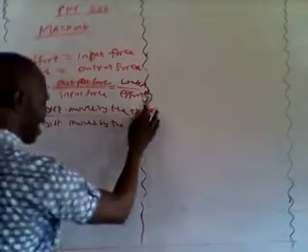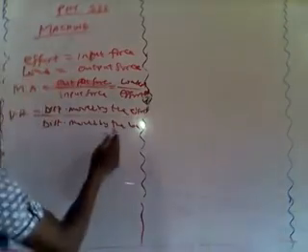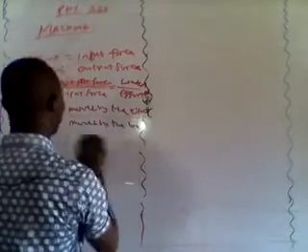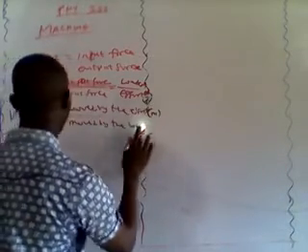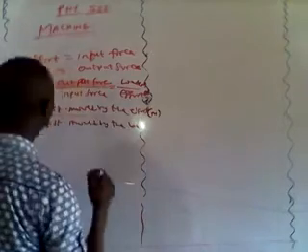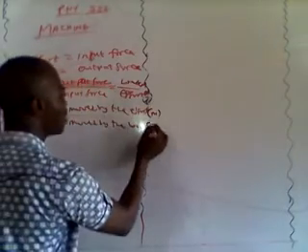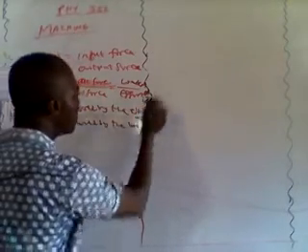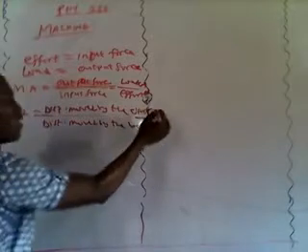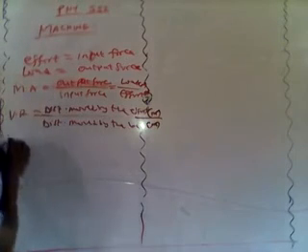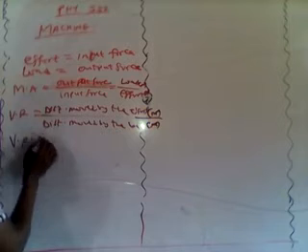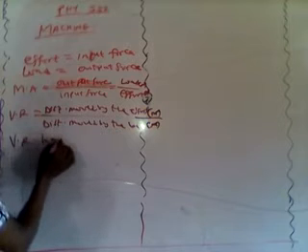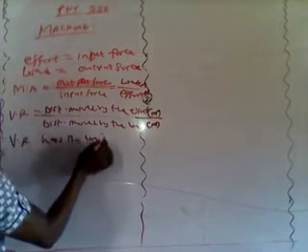So here again, because velocity ratio is the ratio of two distances, the unit of the distance moved by the effort will be in meter. Don't forget that the unit of distance is meter, while the unit of distance moved by the load will also be in meter. So because it's the ratio of two distances, meter cancels meter. So we can also conclude that velocity ratio has no what? Velocity ratio has no unit.